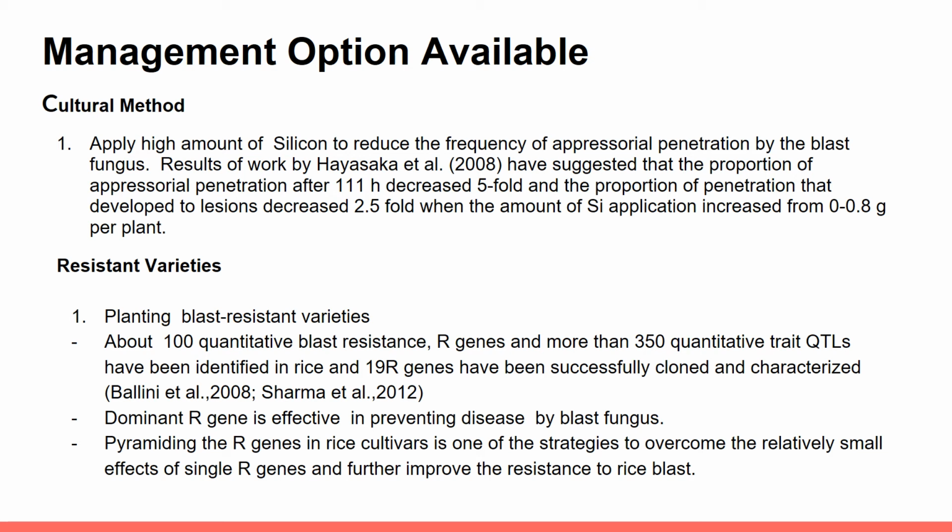An R gene is a dominant gene, and it is effective in preventing disease by blast fungus. So we can pyramid the R genes in rice cultivars as a strategy to overcome the relatively small effects of single R genes and further improve the resistance to rice blast.